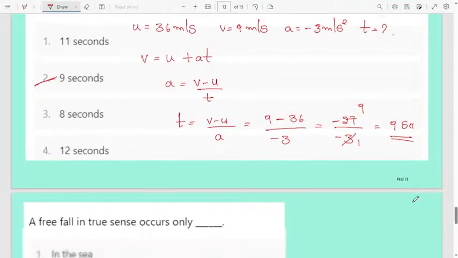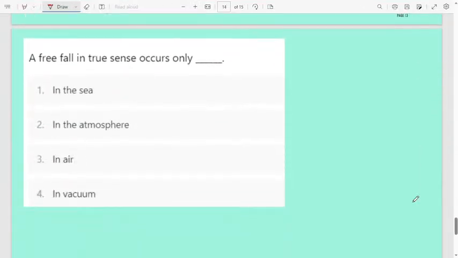Very easy question. Today's last question. A free fall in the true sense occurs only, what is meant by a free fall? First option in the sea, second option in the atmosphere, third option in the air, fourth option in vacuum. The correct answer for this question is in vacuum. We will call it a free fall. Okay.